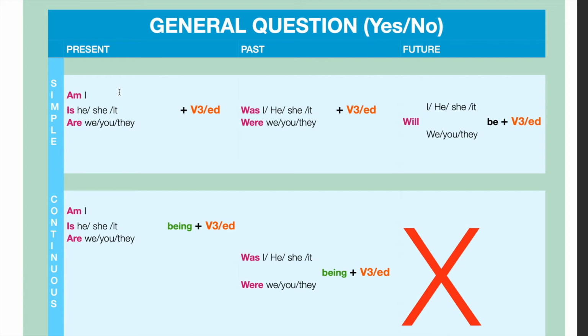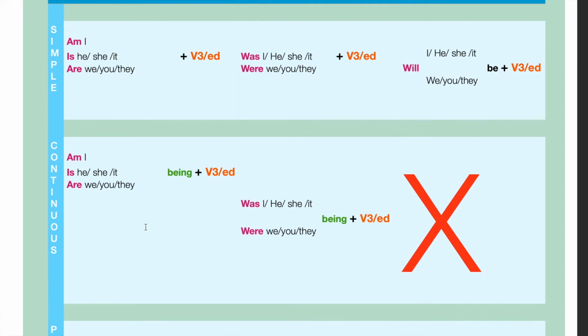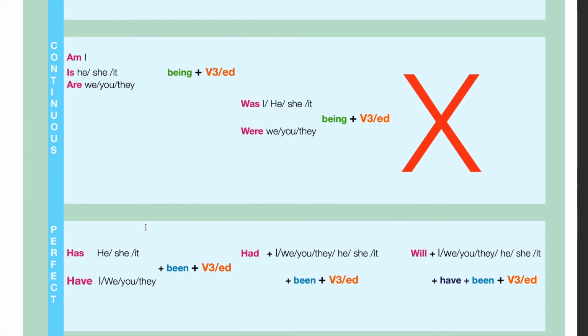Future, will in the beginning. Continuous forms, the same situation. Am, is, are in the beginning, was, were in the beginning for past continuous. Perfect group: have, has in the beginning, had for past perfect, will for future perfect.